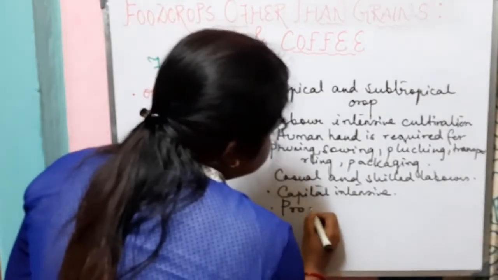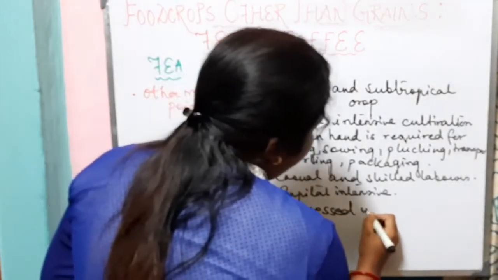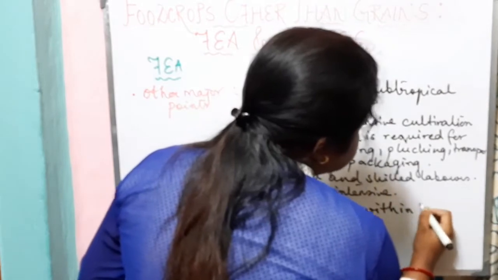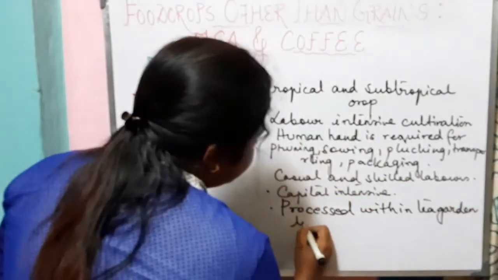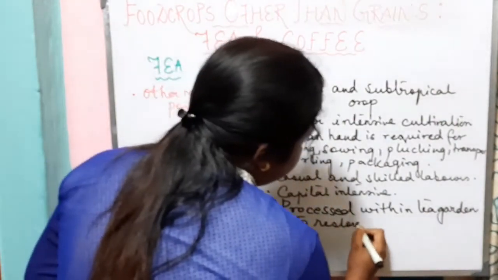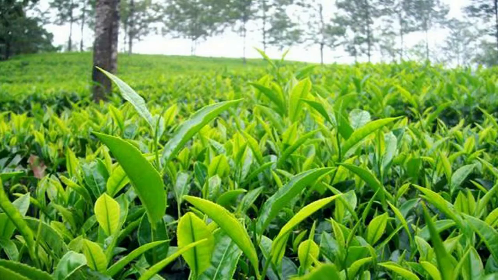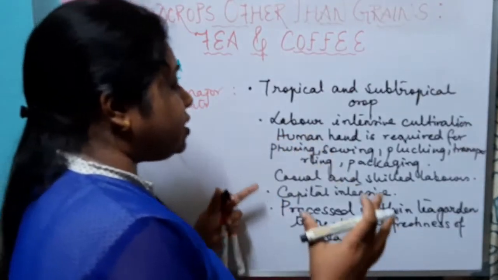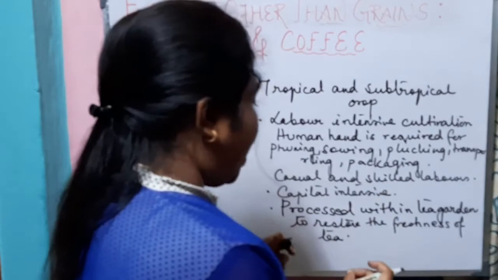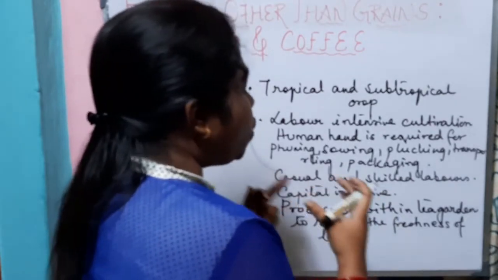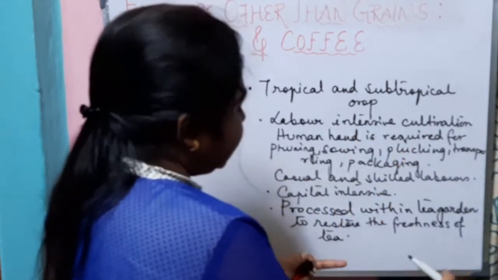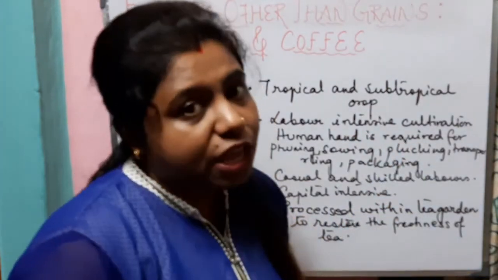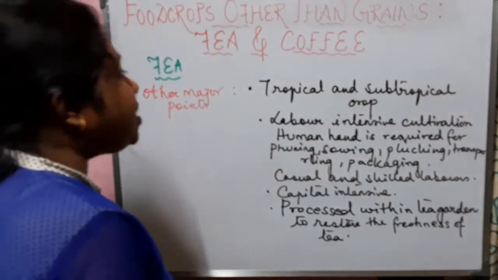They are processed within the tea garden to restore the freshness of tea. So the tea plantation is done in a large estate where the raw materials are closely located with the industries, where the tea is processed within the tea garden to restore the freshness of tea. So these are the main points that we must remember for tea.